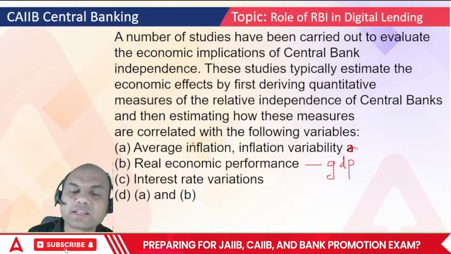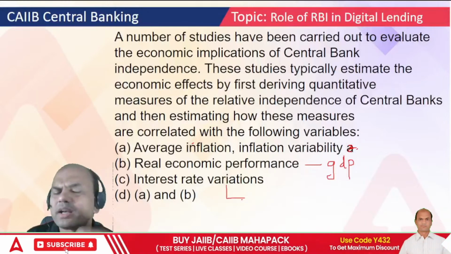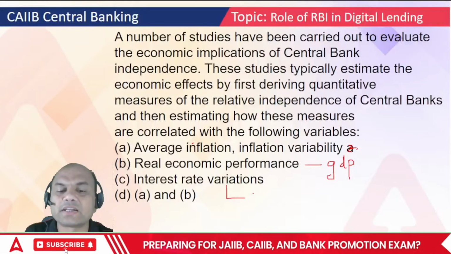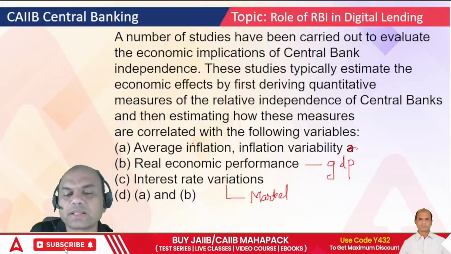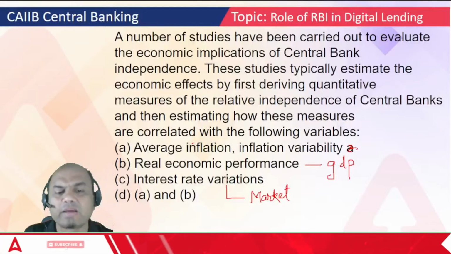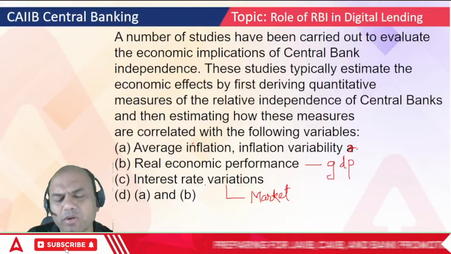Now interest rate variations are not in the hands of any company. Means if the bond rates go up, bond rates go down, RBI can't do anything in that. Why? Because these are decided by market forces. I'll give you a simple example. Russia-Ukraine war is happening, so because of that the interest rates are going up and down. Usually up they are going right now.